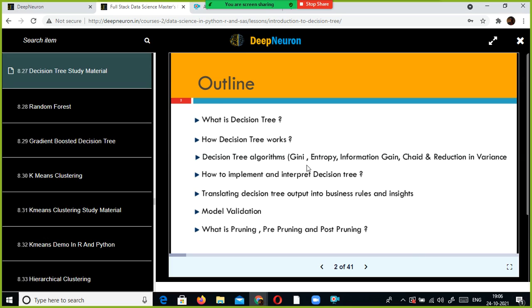Within the decision tree we can use different algorithms: Gini index, entropy, information gain, and reduction in variance. We'll also see how to interpret a decision tree and translate its output into business rules and insights. And last but not least, we will do the model validation, and also there is something called pruning that is very specific to decision tree. We'll see what pruning is and how to address pruning issues.